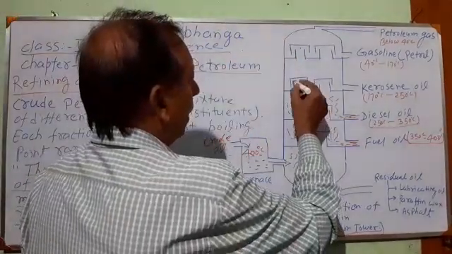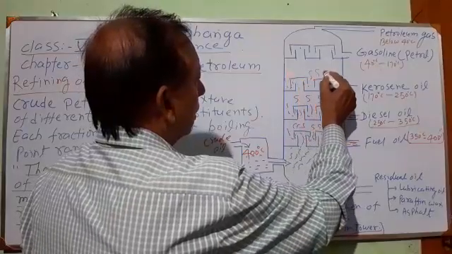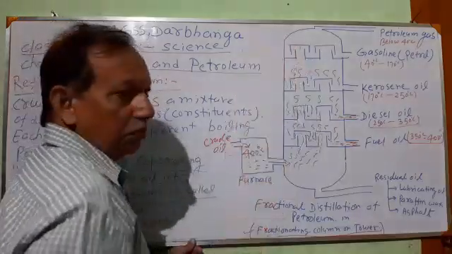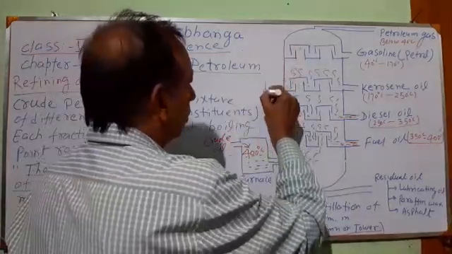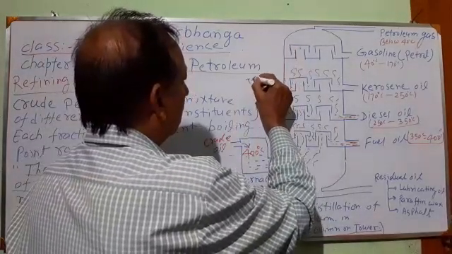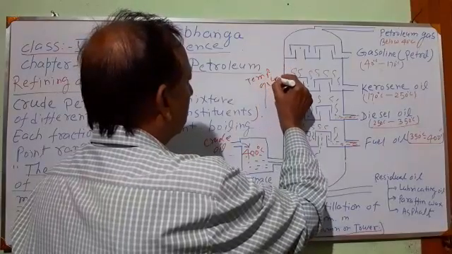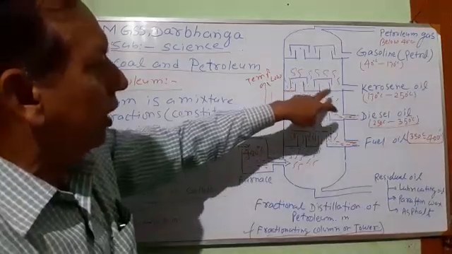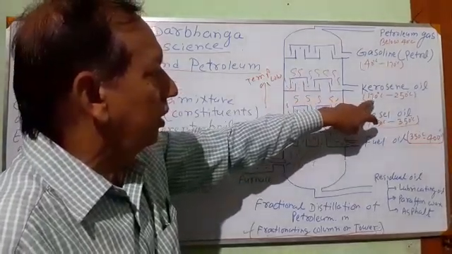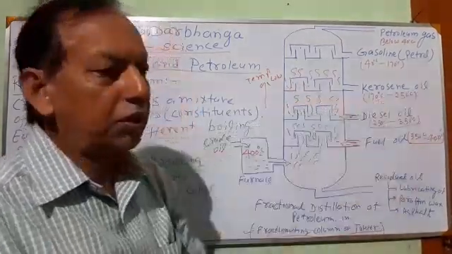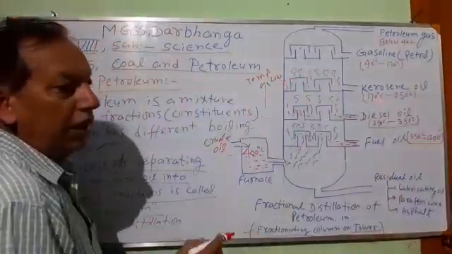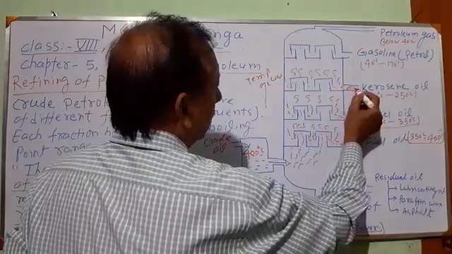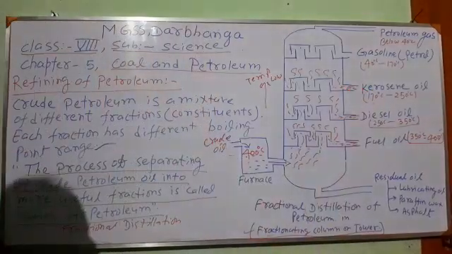These vapors again pass through the channels and come to this area. As the vapor goes above, the temperature becomes lower. Again, some vapor whose boiling range is between 170 and 250 degrees Celsius condenses here and changes into liquid. This liquid is again collected from a separate channel.